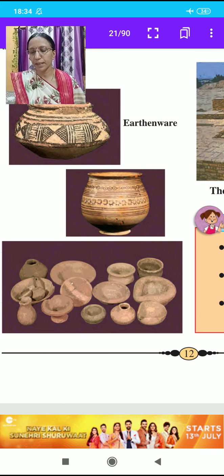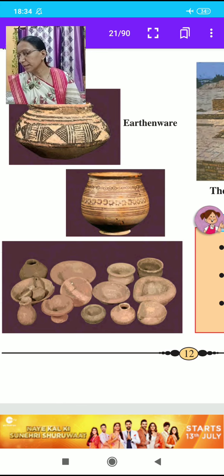Here we complete some points of the lesson on the Harappan civilization. The first point is the Harappan civilization, housing and town planning. Then the third point is seals and pots.